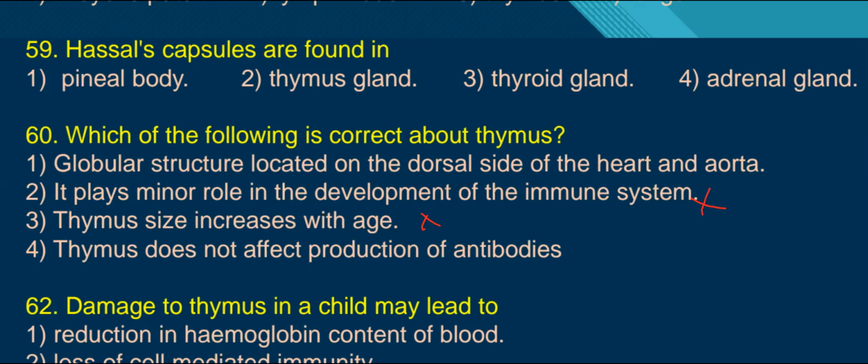Thymus does not affect the production of antibodies. Thymus is responsible for the production of antibodies because the thymus gland secretes thymosin hormone. That thymosin stimulates the B lymphocytes to produce antibodies. So the thymus plays a major role in the production of antibodies. Only the first statement is correct. The remaining three are wrong. Therefore, the answer is the first one.